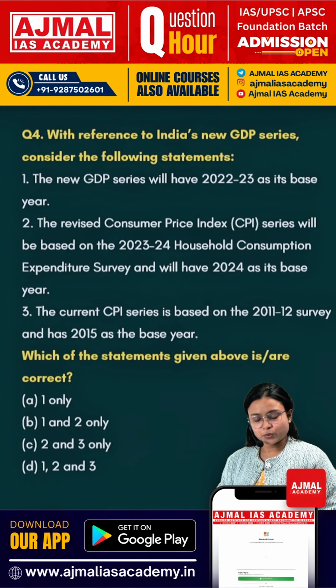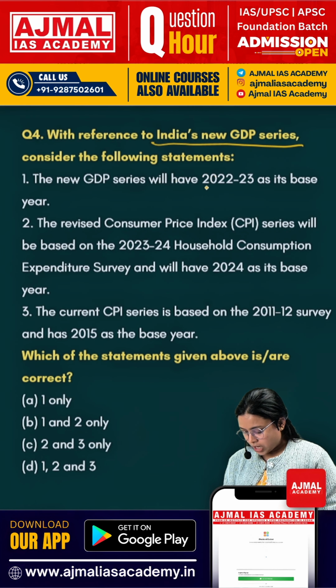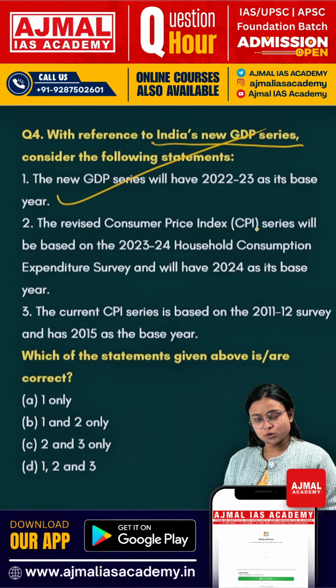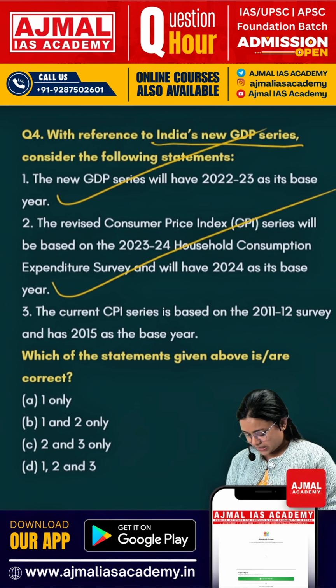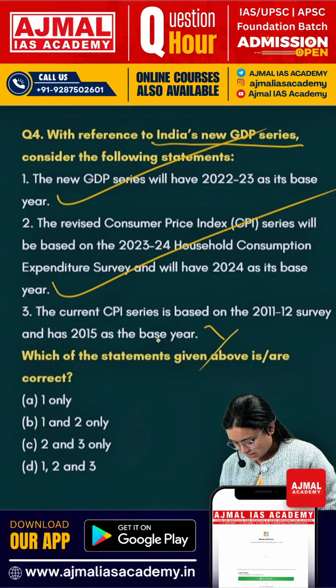The fourth question is regarding India's new GDP series. Statement 1 says the new GDP series will have 2022-23 as its base year. This is a correct statement. Statement 2 says the revised CPI series will be based on the 2023-24 household consumption expenditure survey and will have 2024 as its base year. This is a correct statement. Statement 3 says the current CPI series is based on the 2011-12 survey and has 2015 as its base year. This is an incorrect statement, as it has 2012 as the base year.